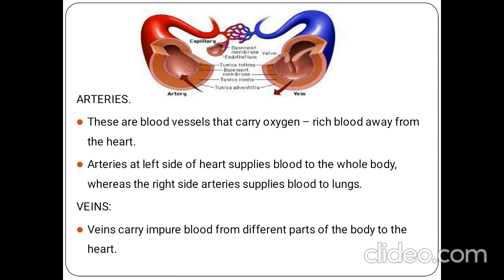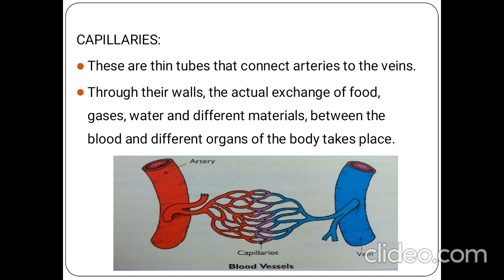Arteries carry pure blood, that is oxygen rich blood, from the heart to different parts of the body, whereas veins carry impure blood from different parts of the body to the heart. So next we saw about capillaries. Capillaries are thin tubes that connect arteries and veins. Through the walls of capillaries, the nutrients of food, water and different materials available in the blood will get exchanged to different organs of the body.